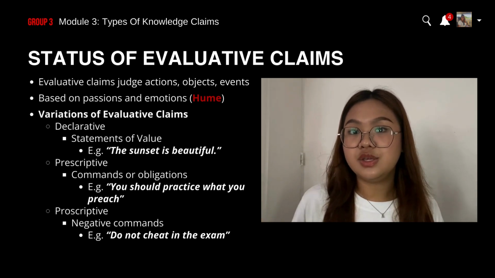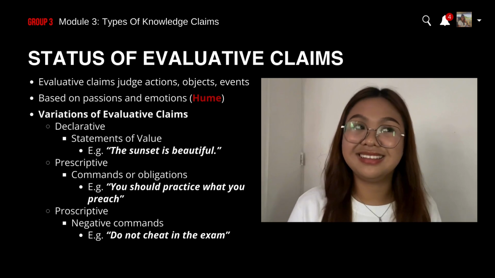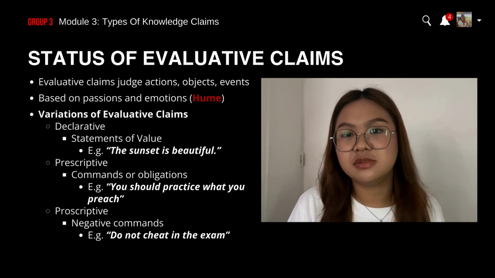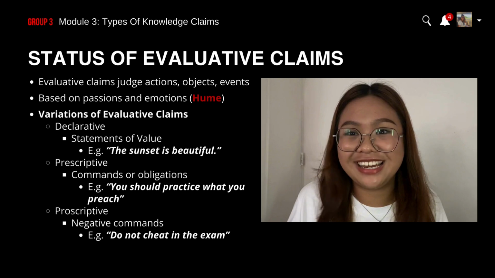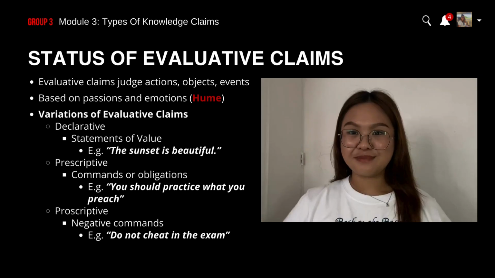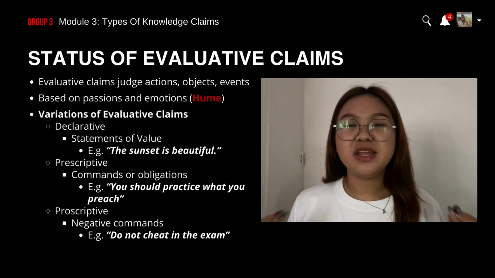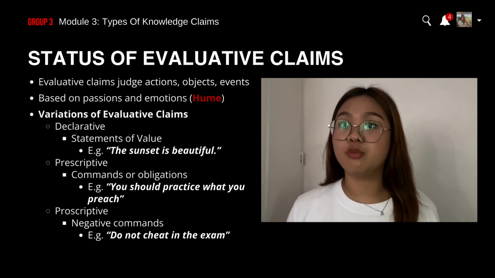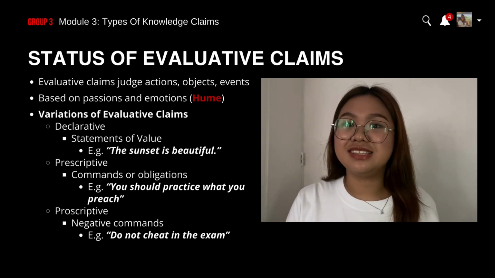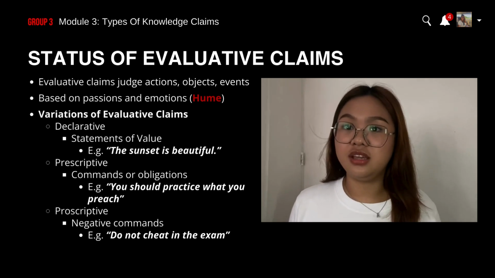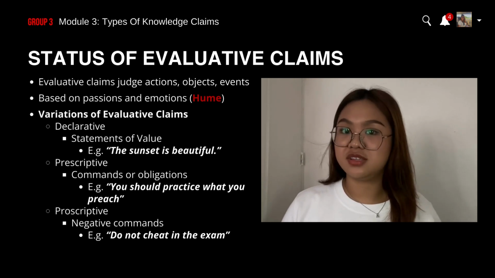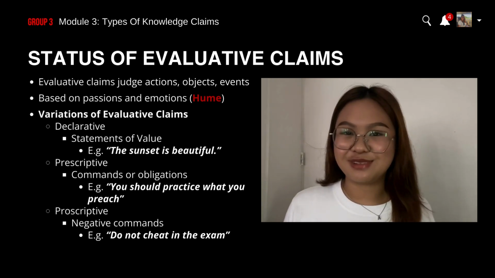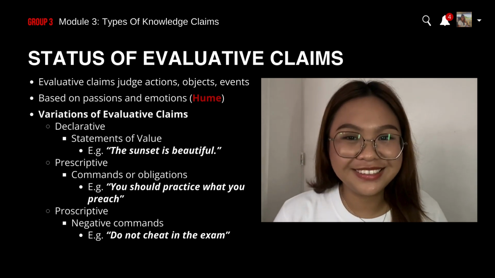Empirical claims use correspondence theory. And lastly, evaluative claims are justified by public approval or intersubjective consensus, passion and emotion, subjective approval. May this discussion open each and everyone's eyes about how important it is to analyze and to be critical of what we hear, what we read, what we receive, and what we perceive. Well, just like Wittgenstein, if you want to.